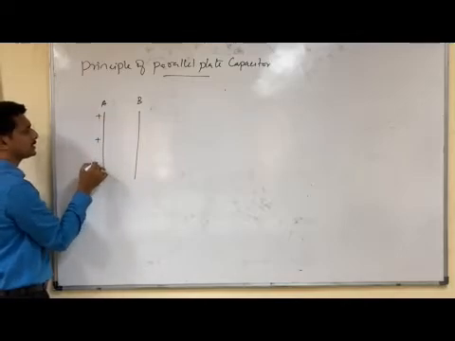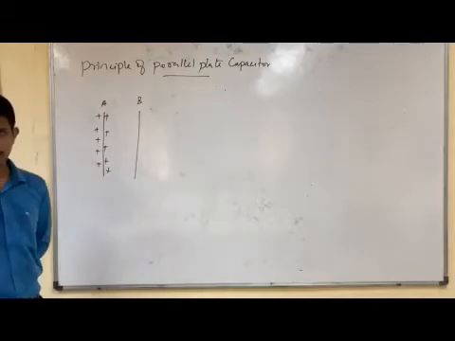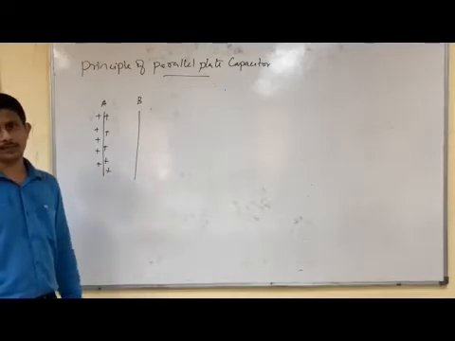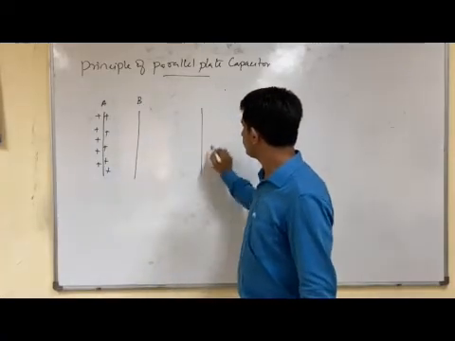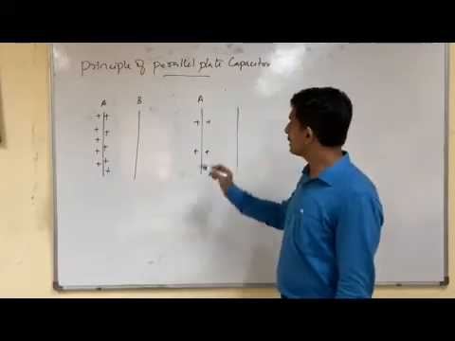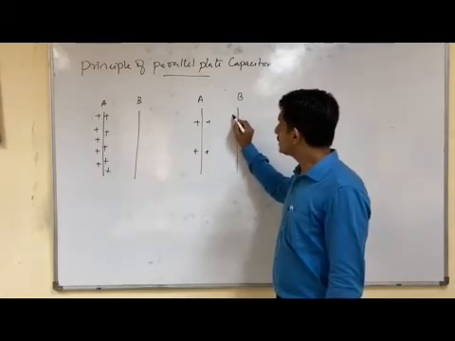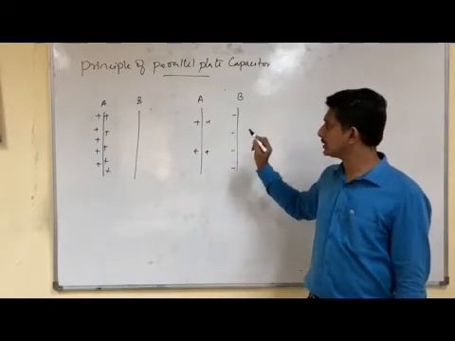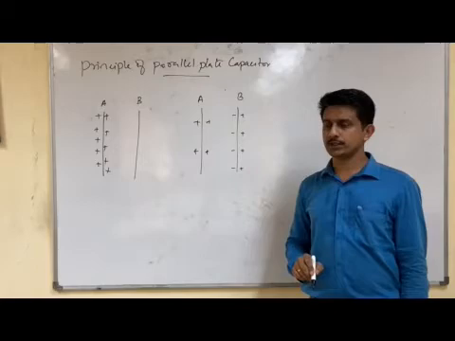Conductor A is a positively charged plate. Initially, conductor B is uncharged; there is no charge on this plate. But by the method of induction, after some time, what will happen? Conductor A is a positively charged plate only, but plate B is also getting charged by induction. The near side of this plate is getting negative charge, and the far side is getting positive charge, by the method of induction.